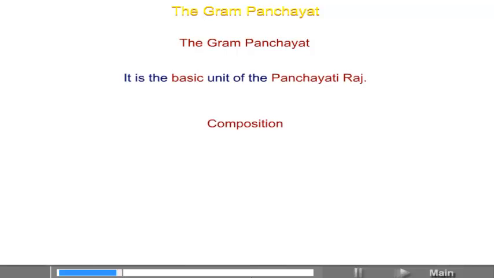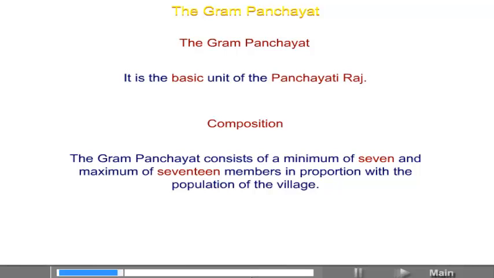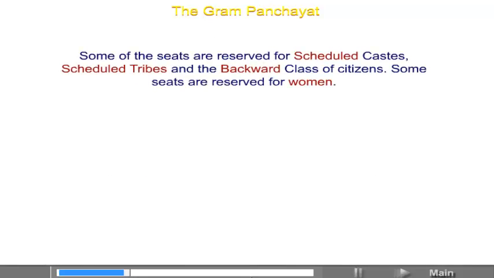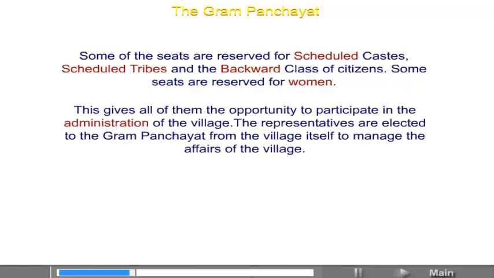Composition. The Gram Panchayat consists of a minimum of 7 and a maximum of 17 members in proportion with the population of the village. Some of the seats are reserved for scheduled castes, scheduled tribes and the backward class of citizens. Some seats are reserved for women. This gives all of them the opportunity to participate in the administration of the village.